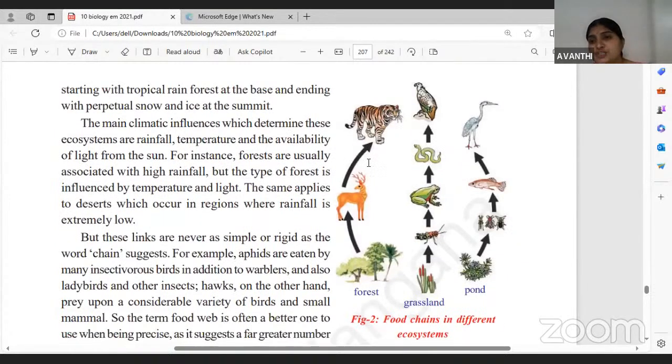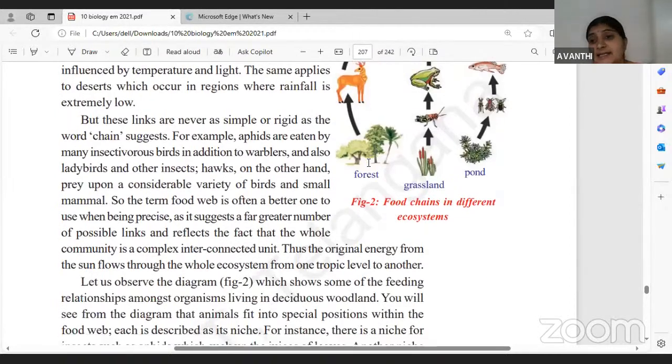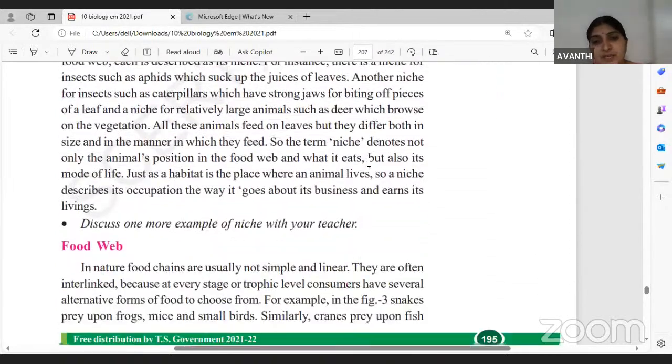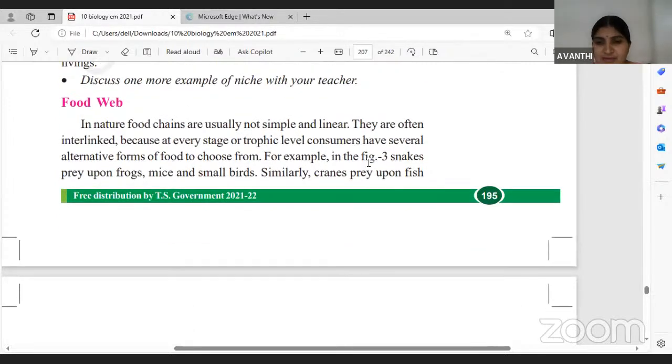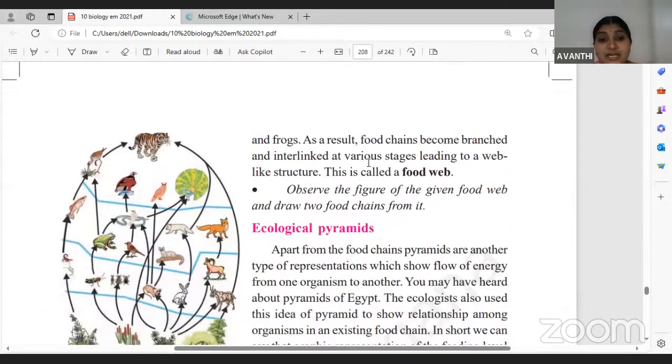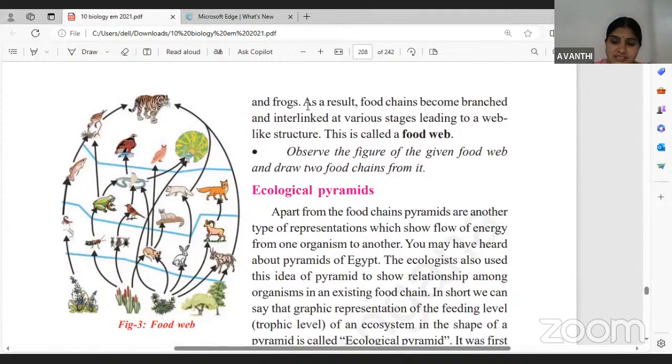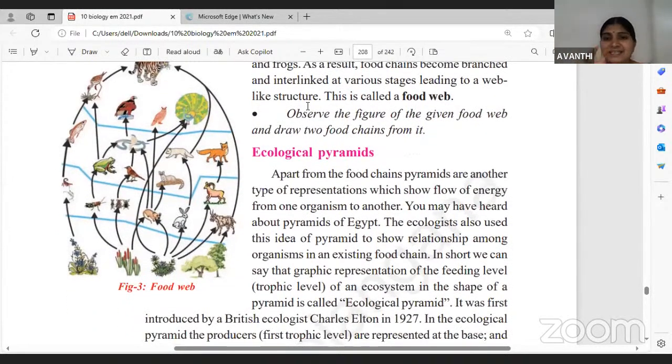What is a food web here? See, a food chain, as I told you, is a sequence of energy flow from one organism to another organism. A food web is nothing but interconnected food chains. Here, one group of organism will be eaten by more than one group of organism. That is called a food web. You can see here, this is a food web. Web means network, a network of food chains.